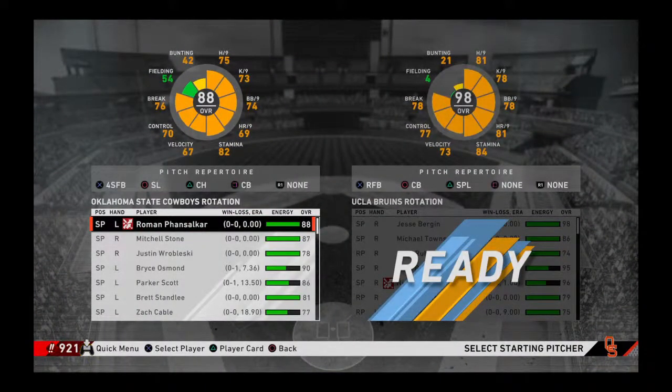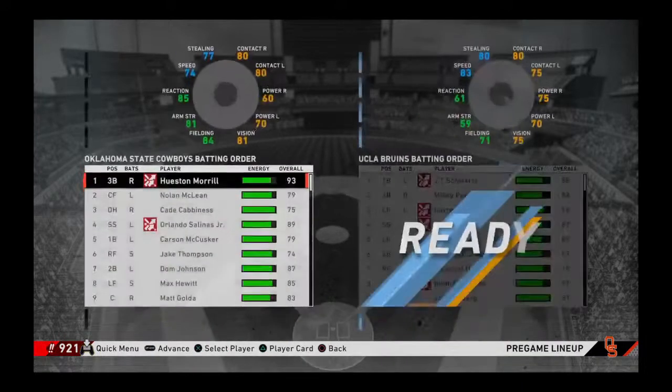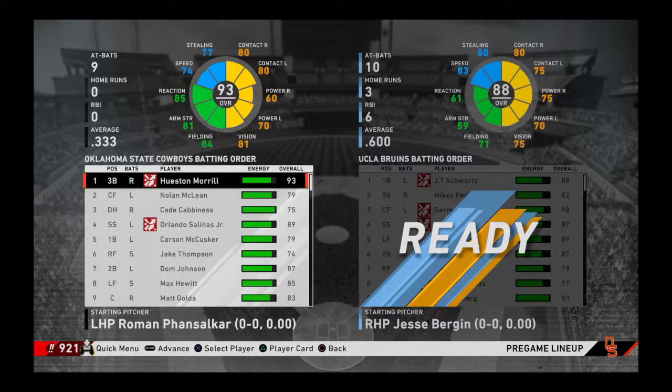Roman Vansilker, I want to say his name. He'll get started today for the Cowboys. Pitching today for the Bruins will be Jesse Burgeon. So pitching for us and for my team that I'm controlling, Oklahoma State, will be Roman Vansilker, and then you got Jesse Bergen for UCLA. Let's go to the lineup for the